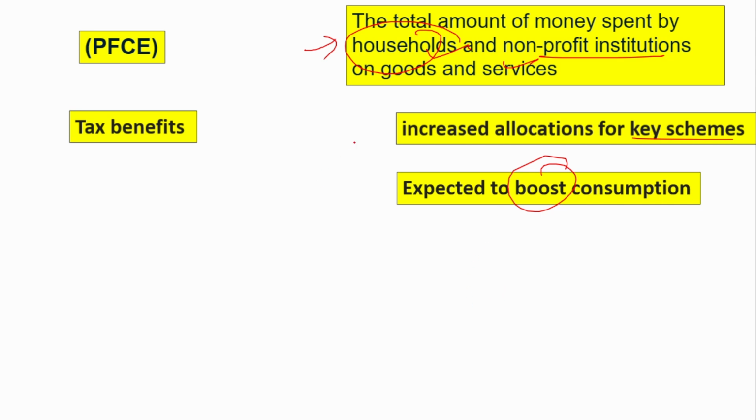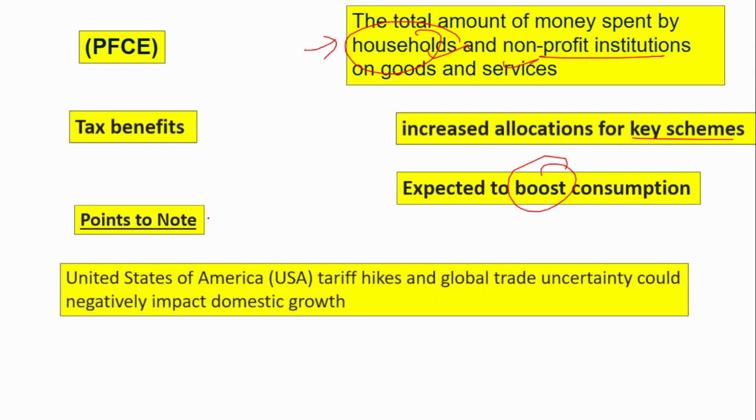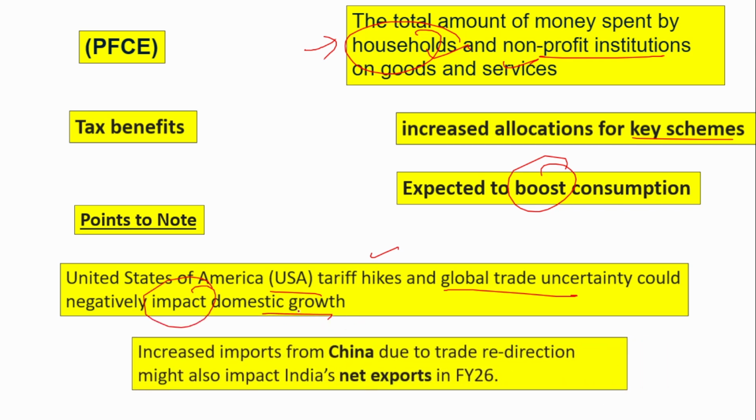But two negative things have been observed by CRISIL. First is the USA tariff. The United States of America has increased the tariff. If you see, it has placed tariffs on a lot of countries, including India. And also the global trade uncertainty could negatively impact domestic growth. This is one reason. The second reason is China. Increased imports from China due to trade redirection might also impact India's net exports.